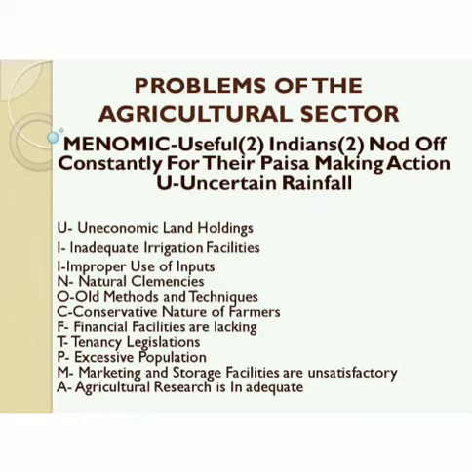In order to study the problems of Indian agriculture, we look at the mnemonic which says, useful Indians nod off constantly for the paise making action. Right? The first U, there are two U's, stands for uncertain rainfall.